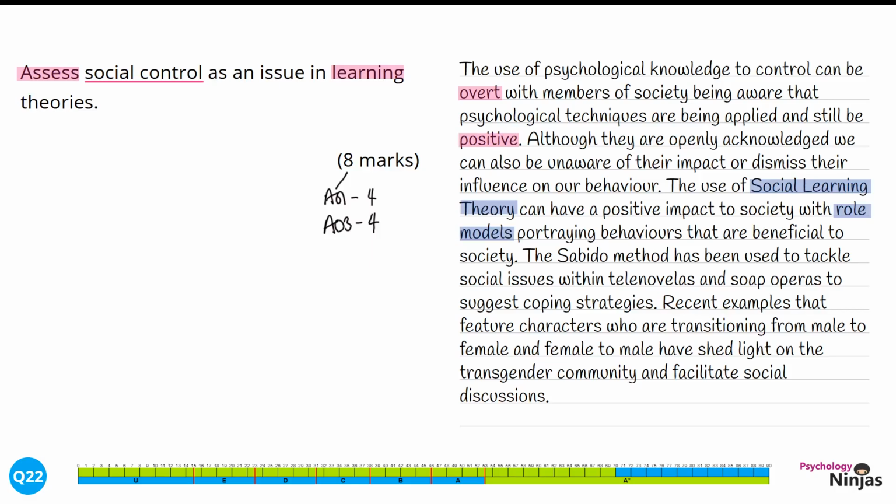We've clearly illustrated our psychological knowledge by identifying the Sabido method. You could use any example here as long as it's talking about controlling behaviour, changing it for the positive and helping society. We're now going to move into a counter-argument in order to develop logical chains of reasoning.